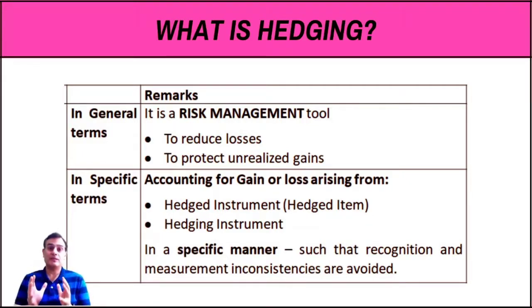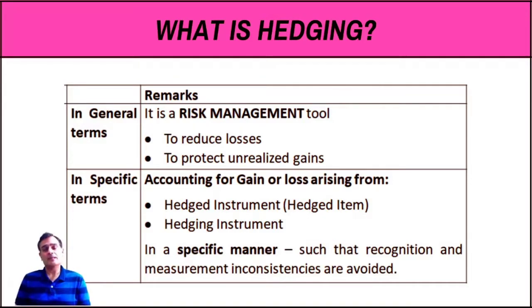One way of managing risk is, for example, if you make an investment in a security with a fair value of, let's say, 10,000 rupees, and you want to protect this amount of 10,000 because you fear that there might be some fair value decline in the future. If there is going to be a decline in the fair value in the future, you want to ensure that you don't suffer that loss.